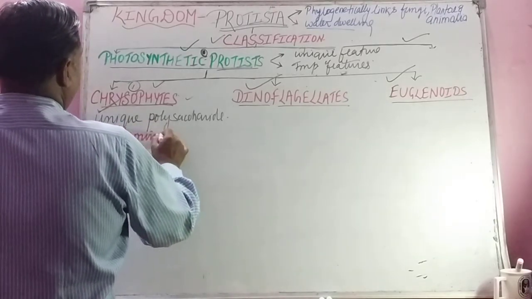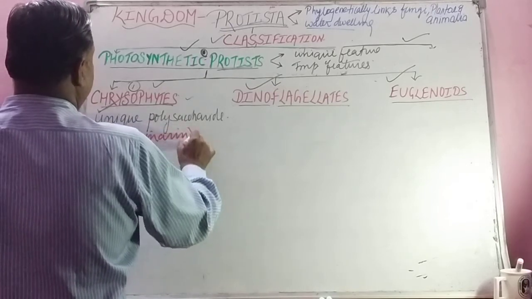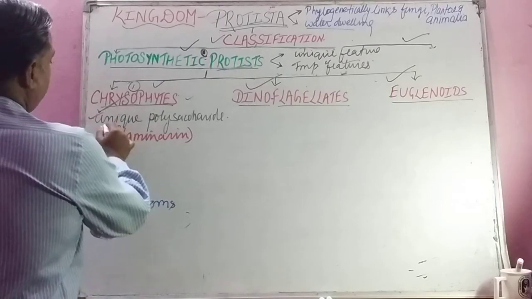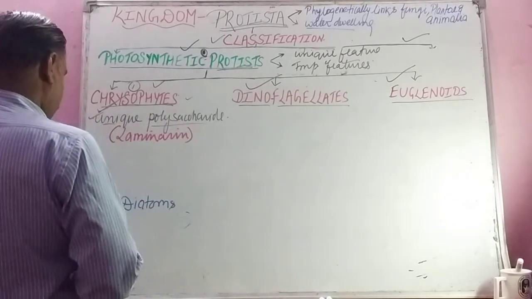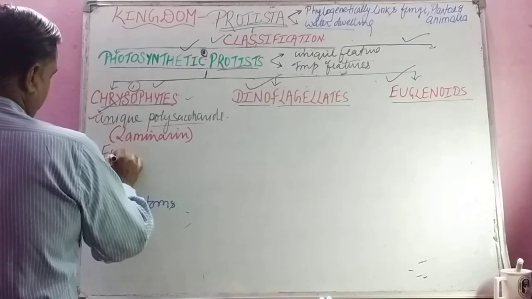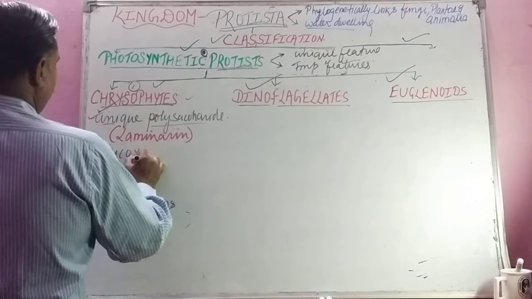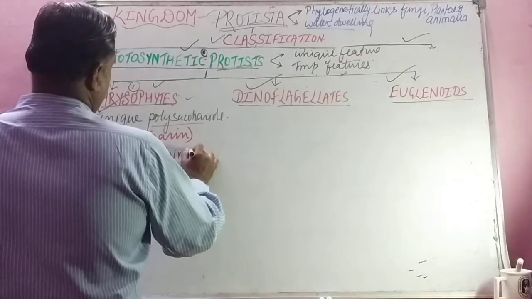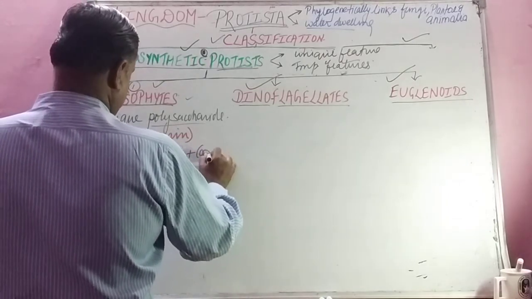Laminarine cannot be found in other groups, isn't it? So this is the first one, unique polysaccharide, laminarine. Then it consists of some important pigment like fucoxanthin plus carotenoids.